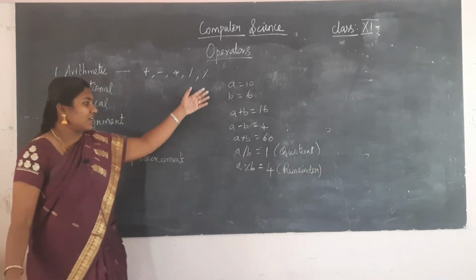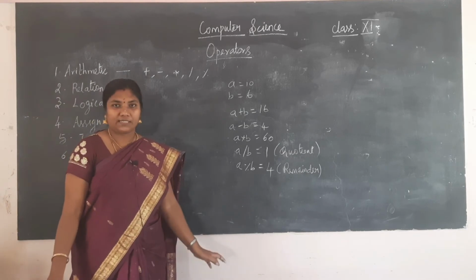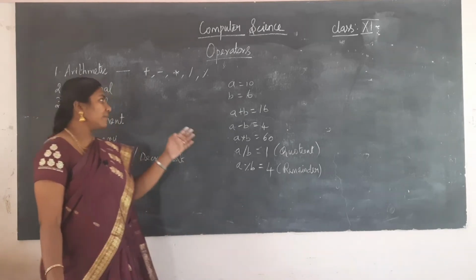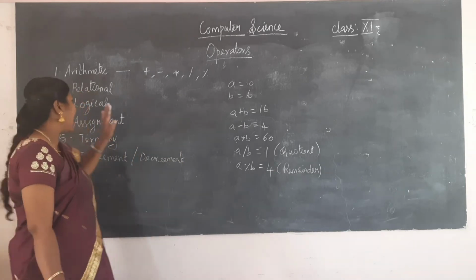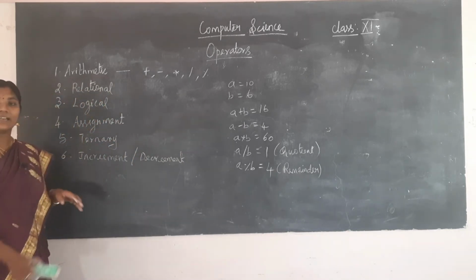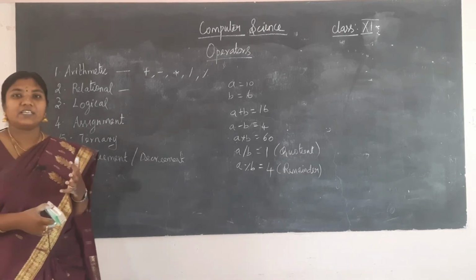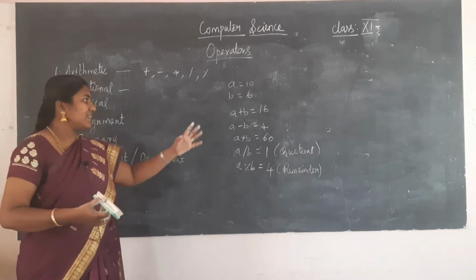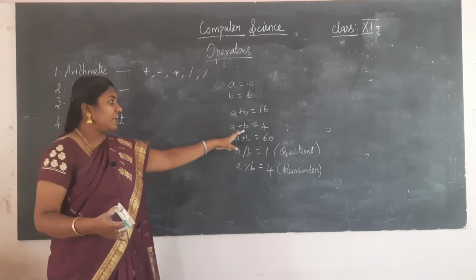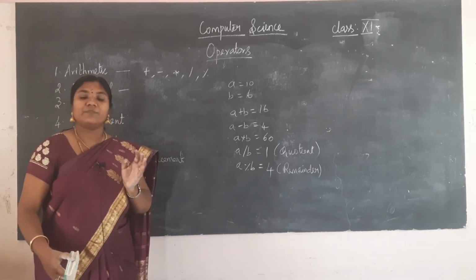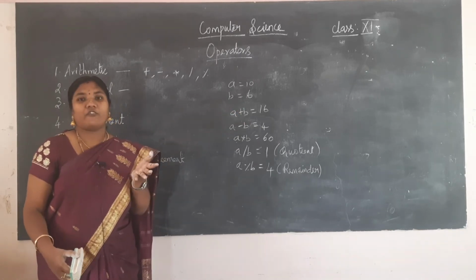Okay, so these are all the arithmetic operators. So we will be using these arithmetic operators for this purpose. And next we are coming across the relational operators. So what are all the relational operators? We use relational operators to compare the values and give a result. Relational means we will be having a true or false.